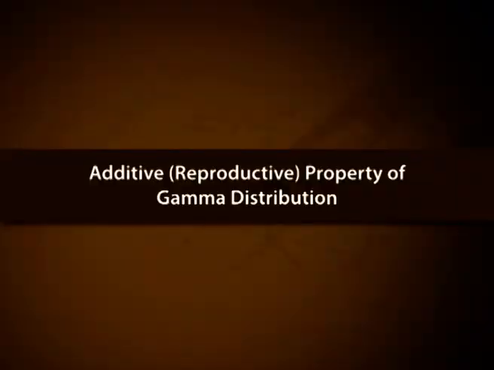Additive or reproductive property of gamma distribution. Let X1, X2, etc., Xn be n independent gamma variables with parameters p1, p2, etc., pn respectively. Then X equals X1 plus X2, etc., plus Xn follows gamma distribution with parameter p1 plus p2, etc., plus pn. Proof. We have M_X1(t) equals (1 minus t) raised to minus p1, M_X2(t) equals (1 minus t) raised to minus p2, M_X3(t) equals (1 minus t) raised to minus p3, etc.